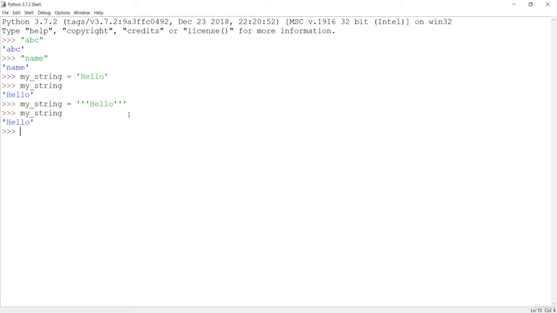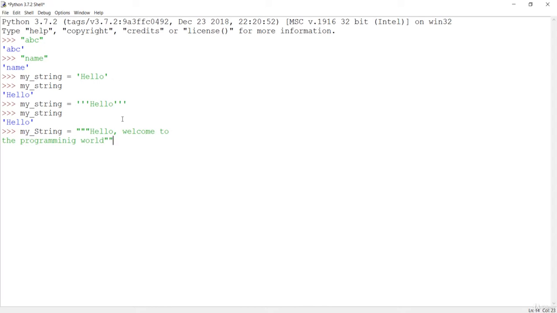You can also use triple quotes if you have to make a multi-line string. So if I say my string, and I want to create a multi-line string, I can say hello, and then go down and say welcome to the programming world, and close with triple quotes.